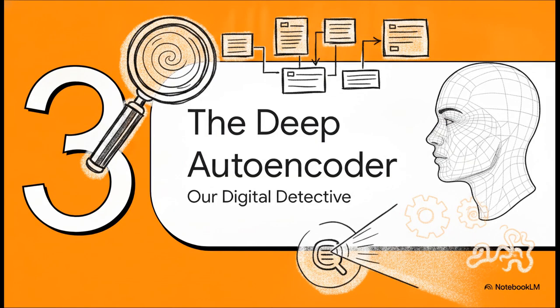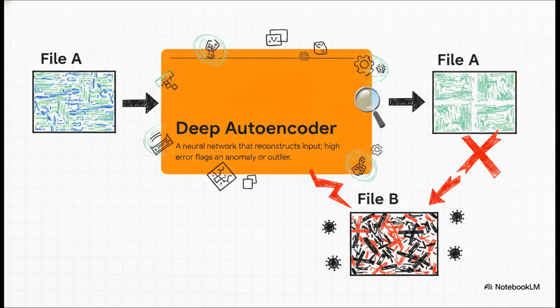Section 3. Enter the Deep Autoencoder. To prove this disparity actually exists, standard classification tools just wouldn't cut it. They needed a specialized forensic tool to act as a digital sketch artist. And that brings us to the Deep Autoencoder.